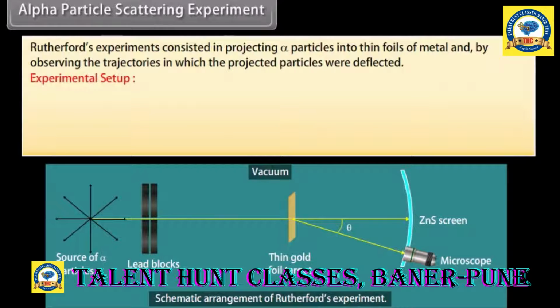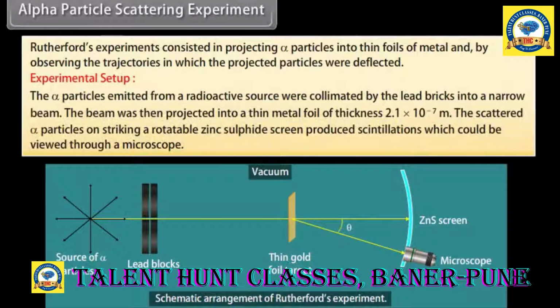Experimental setup. The alpha particles emitted from a radioactive source were collimated by lead bricks into a narrow beam. The beam was then projected into a thin metal foil of thickness 2.1 × 10^-7 meter. The scattered alpha particles, on striking a rotatable zinc sulfide screen, produced scintillations which could be viewed through a microscope.